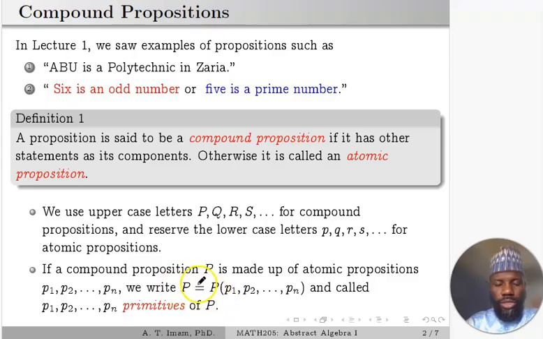So we are going to treat the compound proposition as a function of the atomic propositions and call the atomic propositions the primitives of the compound proposition P. In fact, this is what Boole was suggesting, that we can see compound propositions as being functions of atomic propositions, and thereby do some analysis similar to the ones being done with operations on numbers, but for propositions.